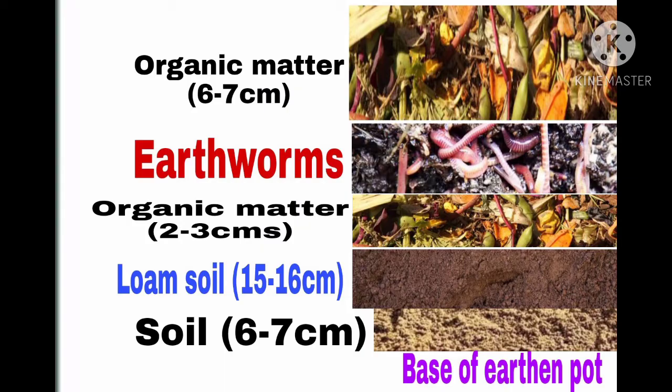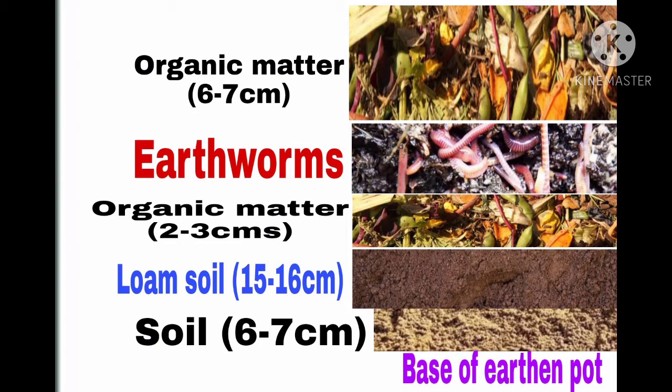moistened for a week. Water should be added over it for one week. After 1 week, about 2 to 3 centimeters of height of organic matter is added above the loam soil, and then earthworms are introduced above the organic matter, and cow dung is also sprayed between the worms. Now it is again moistened regularly for a few days, and after a few days finally about 6 to 7 centimeters of organic matter is added above the earthworms.